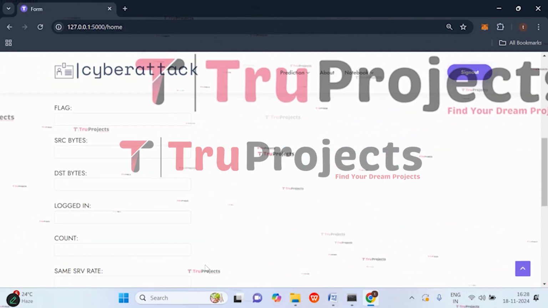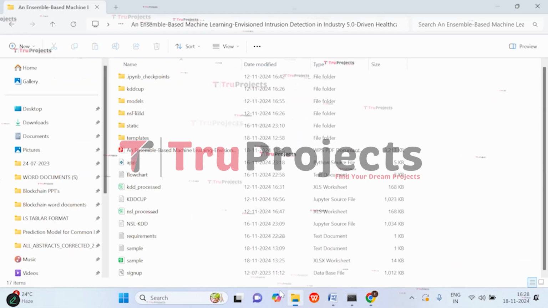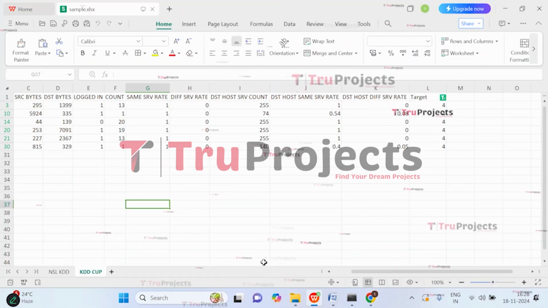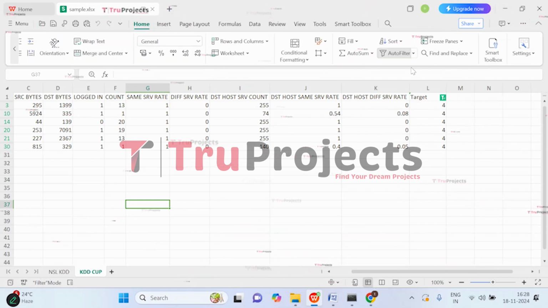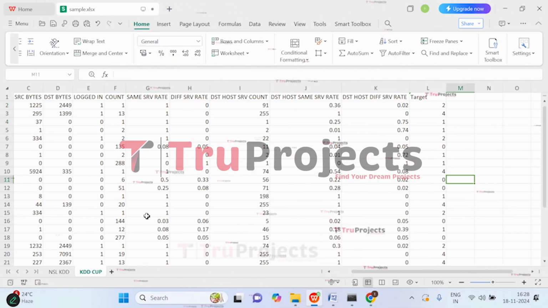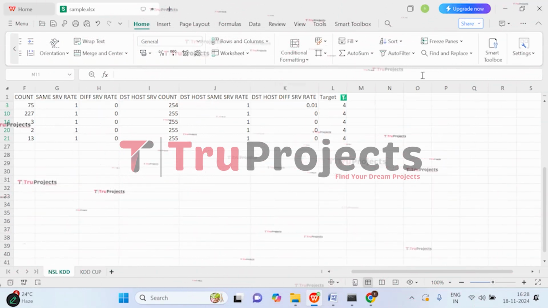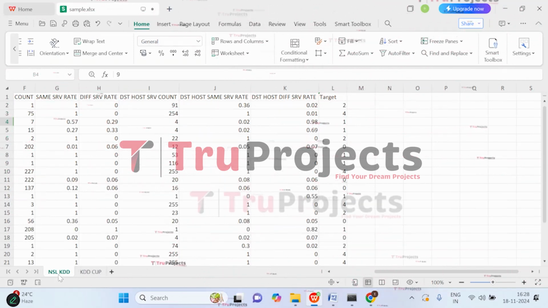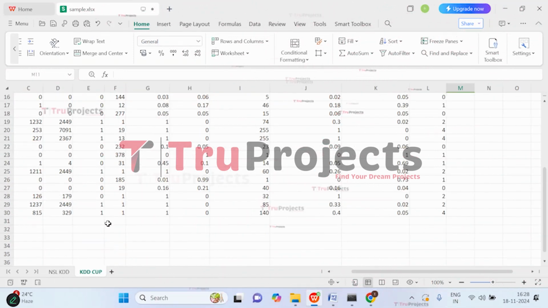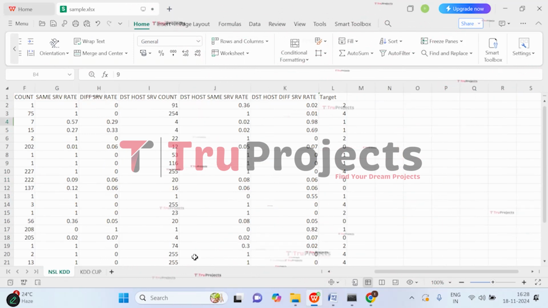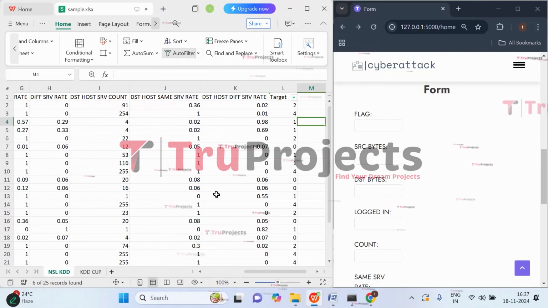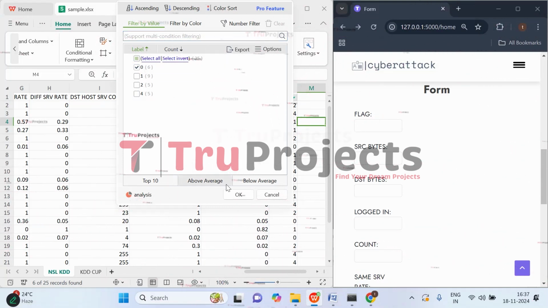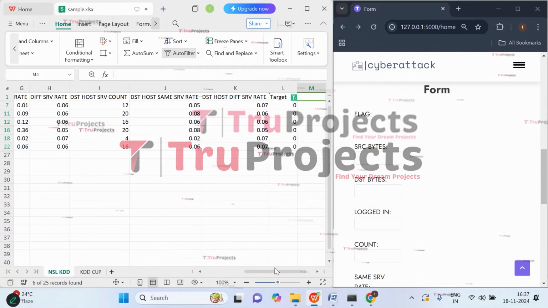Let's enter them. For that, let's open the sample file in which we have test cases. So this is the file. Let's remove the filter first. Filter is applied here. So these are the test cases. In this sample file itself, we have test cases for NSL KDD in one sheet, and in another sheet we have them for the KDD Cup dataset. Here for NSL KDD, we have four types of attacks. Let's apply the filter, select the zero class and check with that.